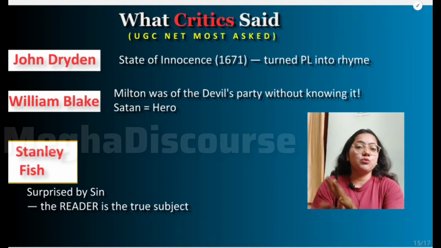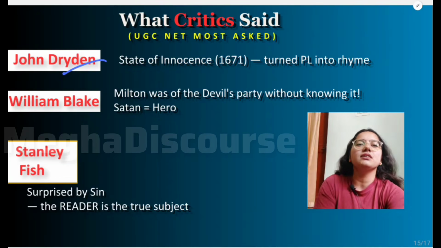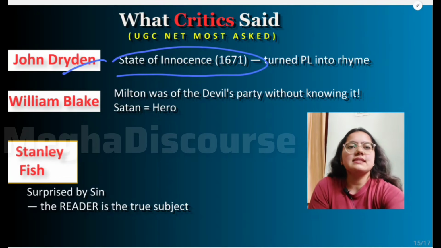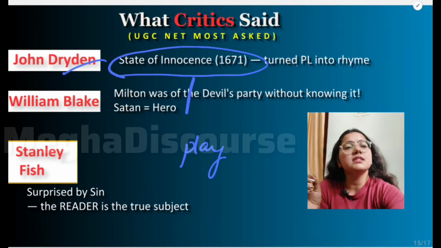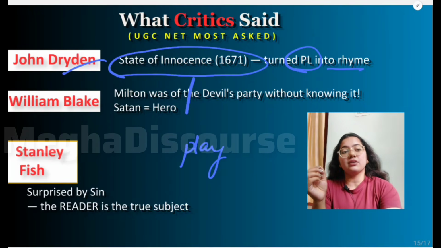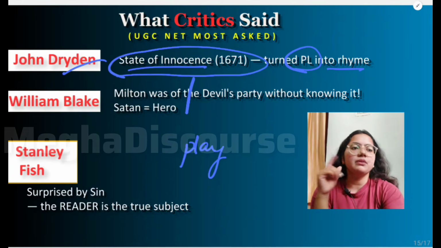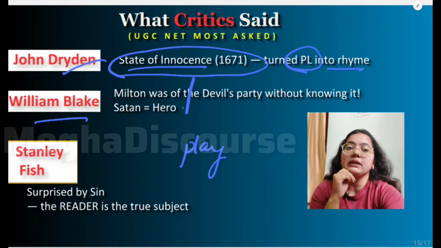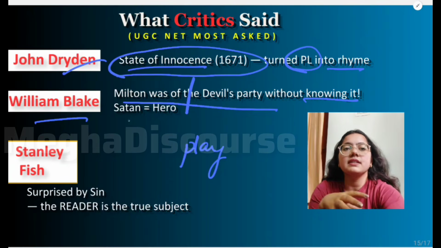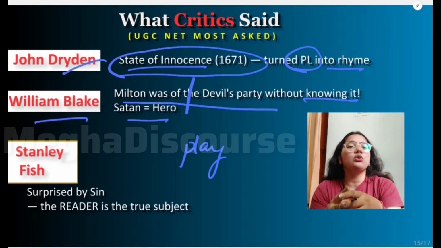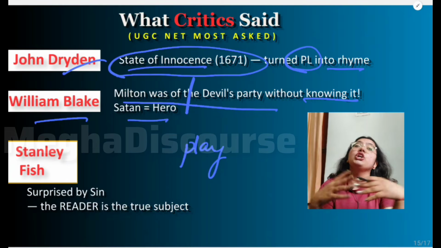So this is all about this poem, and let us just talk about a few critics. It is this John Dryden who wrote State of Innocence in 1671. This is a play, a rhyme play, and this Paradise Lost is turned into a rhyme in this play, State of Innocence. Okay, remember this point. And then we have William Blake, who says that Milton was of the devil's party without knowing it, right? So here this Satan is the real hero of this poem, because it is John Milton who has talked about Satan at great length.